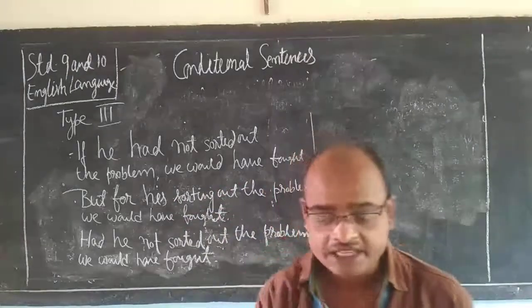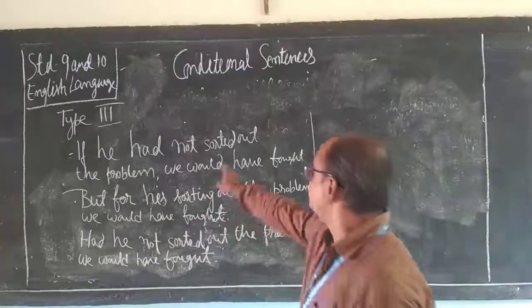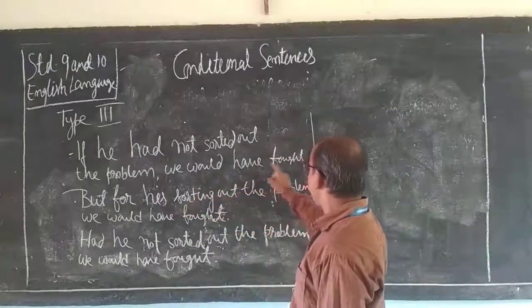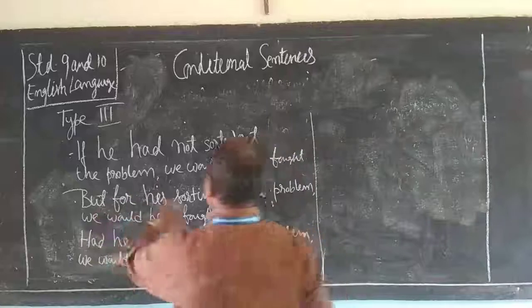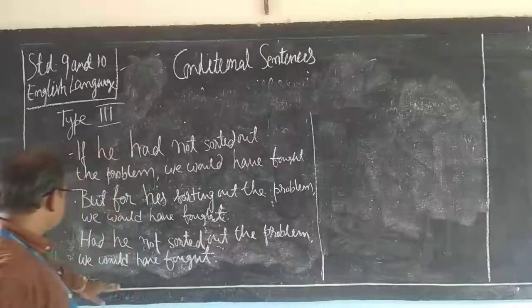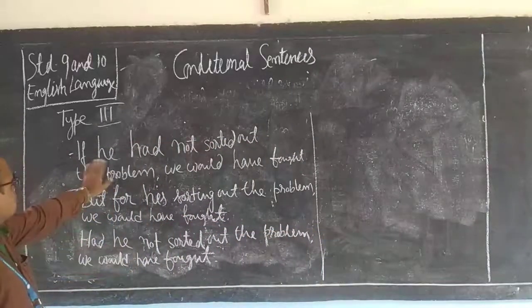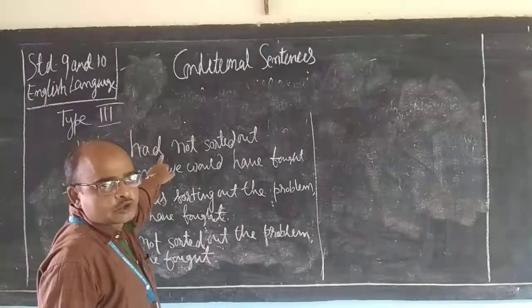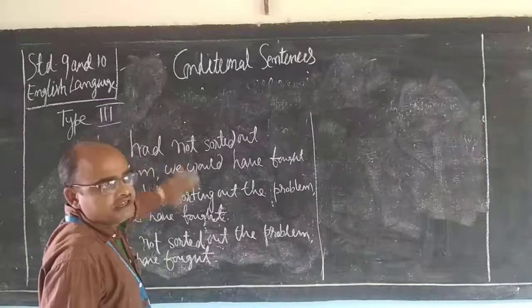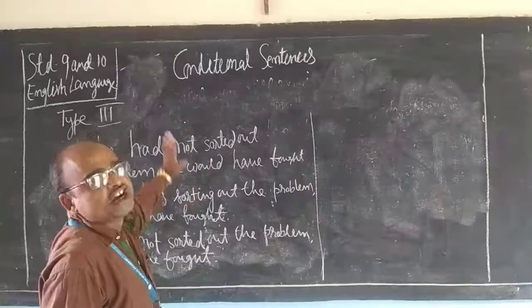If he had not sorted out the problem, we would have fought. So first of all, what we have to do? Just convert this conditional clause into a question sentence. I mean, use inversion.